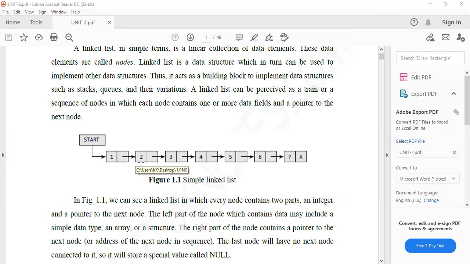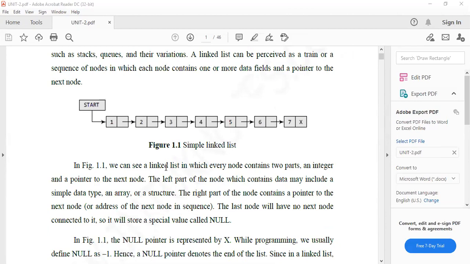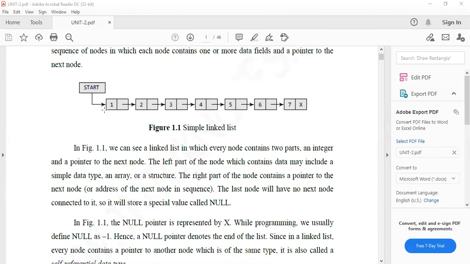The data there is 2. Maybe here you want to store anything, for example a value like 50 or 100, or alphabets, or anything you can store. Just for the serial order, I'm taking 1 to 7. Otherwise, you can take any values or alphabets. It will store them, not an issue. So you can see that in a linked list, every node consists of two things. The left part of the node consists of data, which includes a simple data type or array structure.